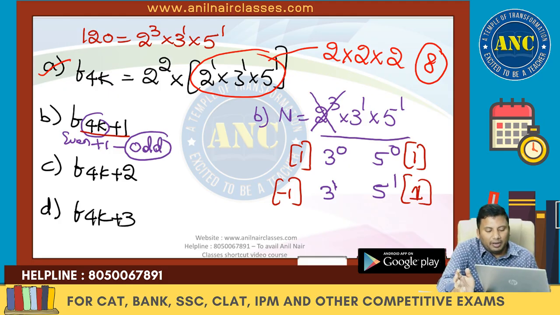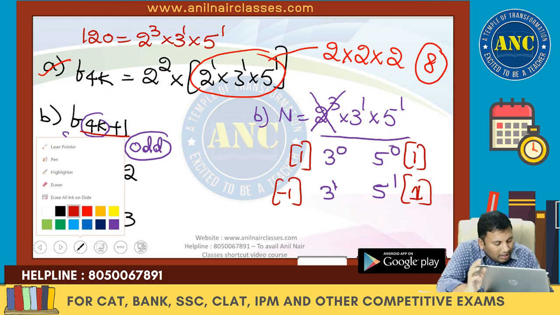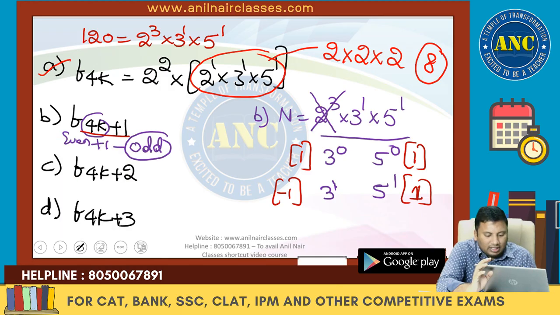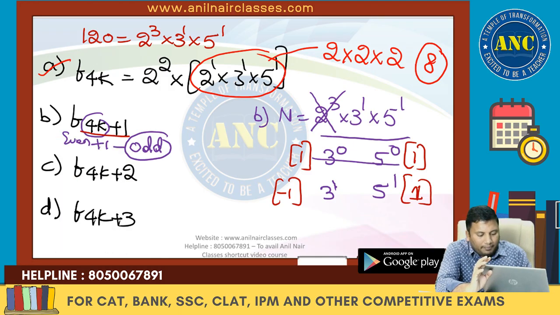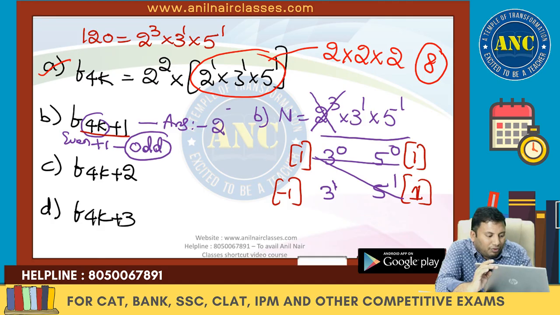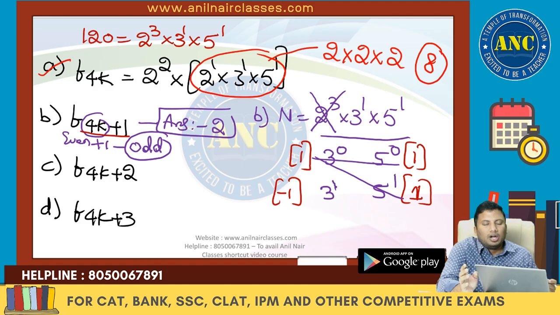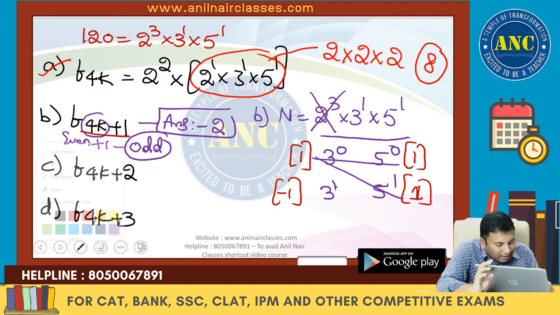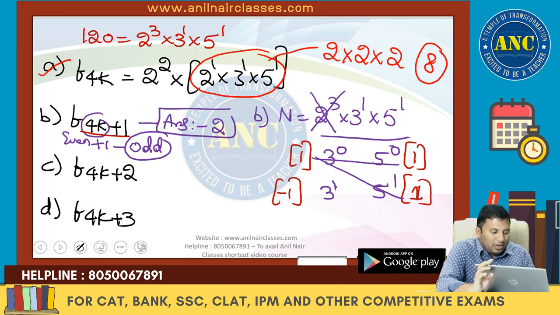Now see here, two answers in a single thing. 1 ones are 1, 1 ones are 1. So the answer for this question is 2 factors are of the form 4k plus 1.